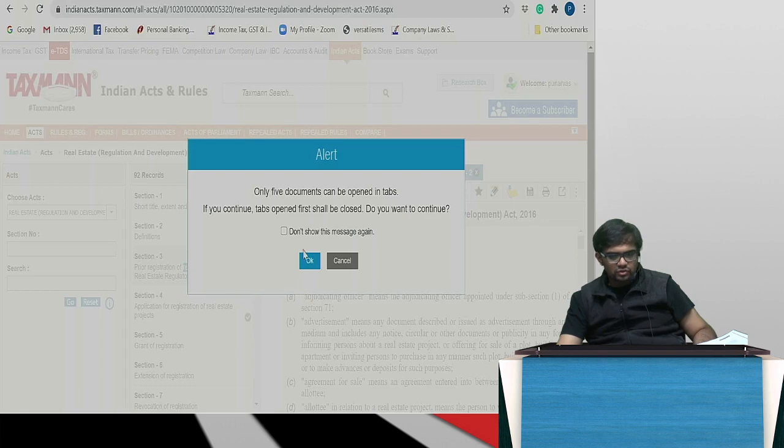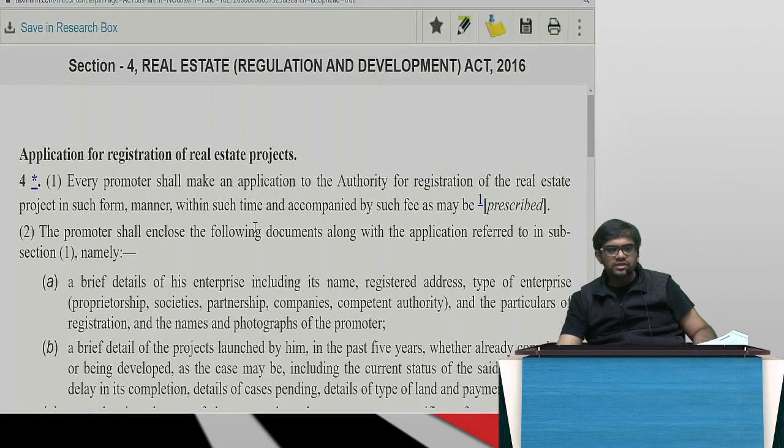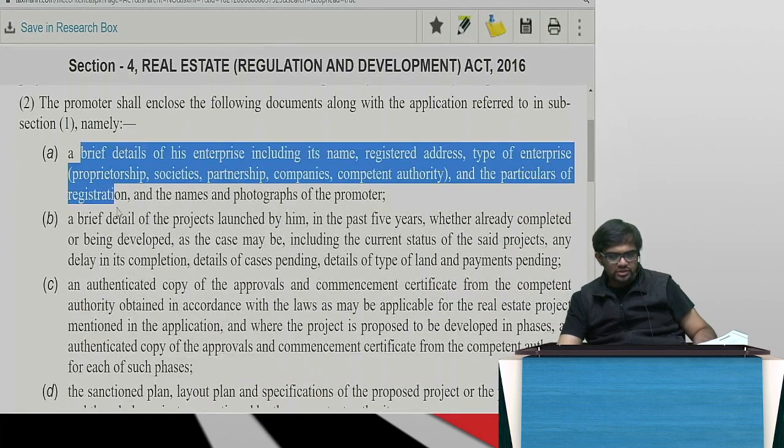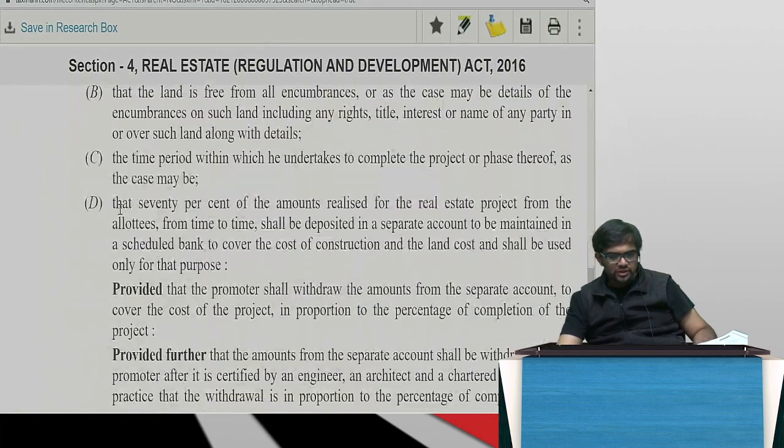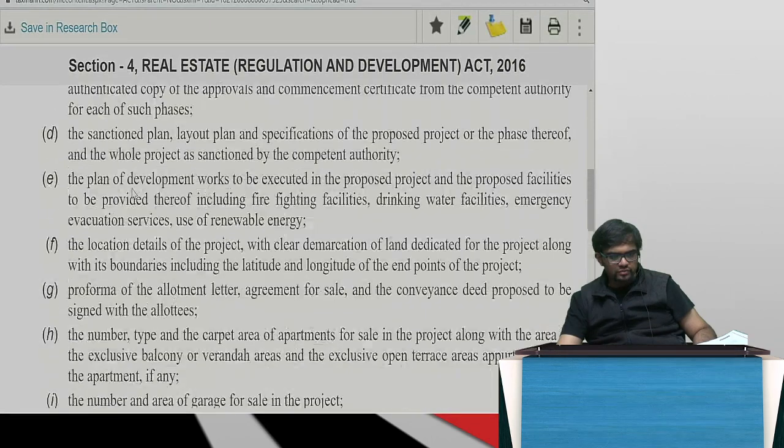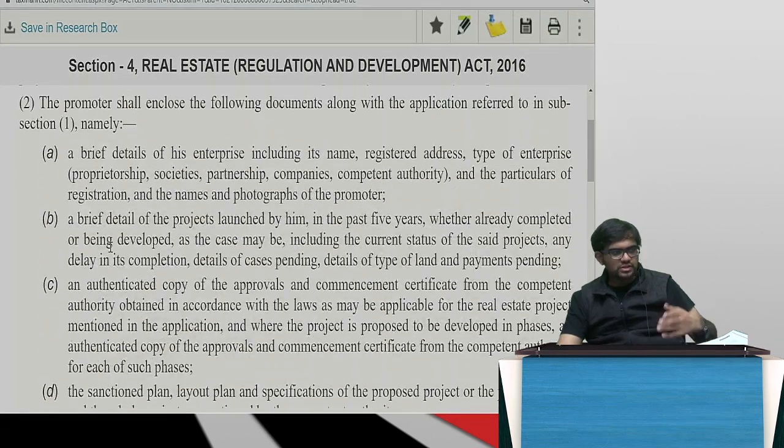Then we can go to section 4. They will speak about all the documents that are needed. So this you have to copy paste. All the sanction plan, all that you have to write in full. This will be some 4-5 marks, like that accordingly you can write. Simple.